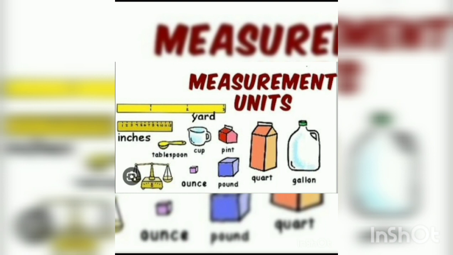A length is the measure of how long a thing is, or the measurement of anything from one end to another. For example, a scale is used to measure the distance between two points. A small scale is used to measure small distances, and long scales are used to measure long distances. So the ruler or scale measures the length in inches, millimeters, and centimeters. These are the units of length, and very long distances are measured in kilometers.